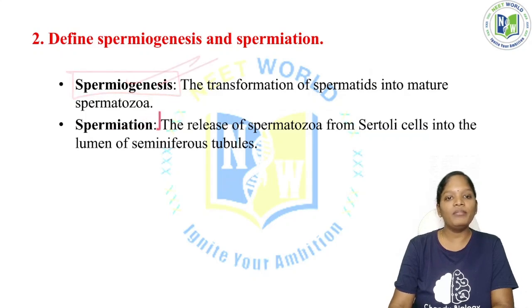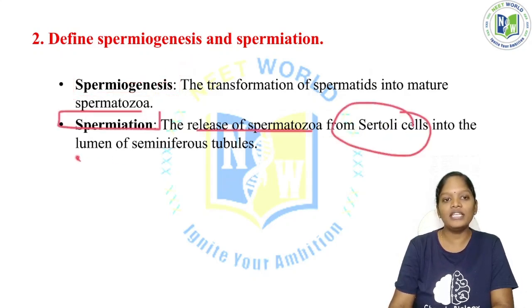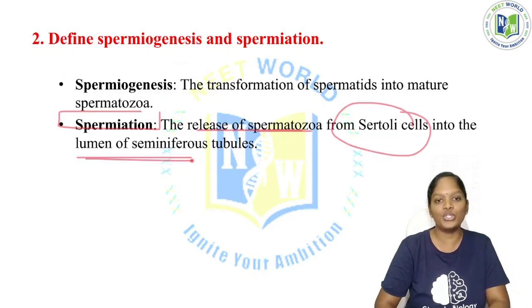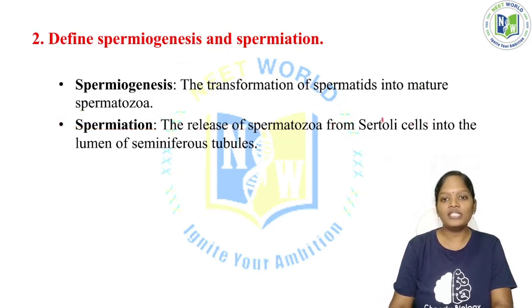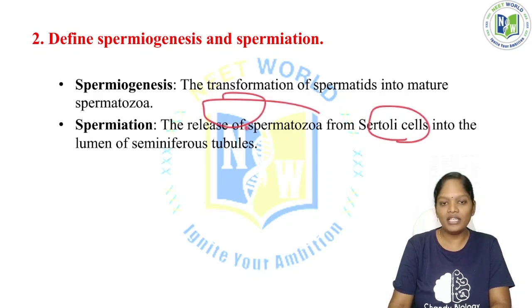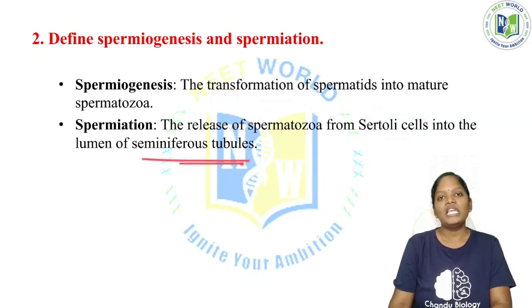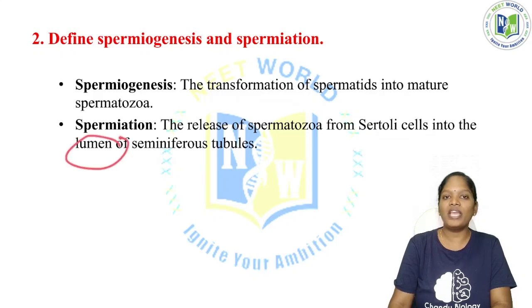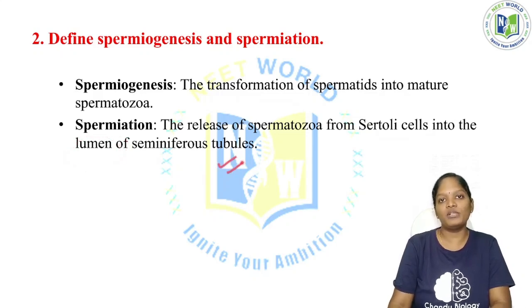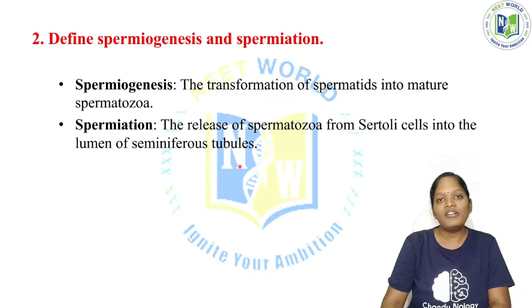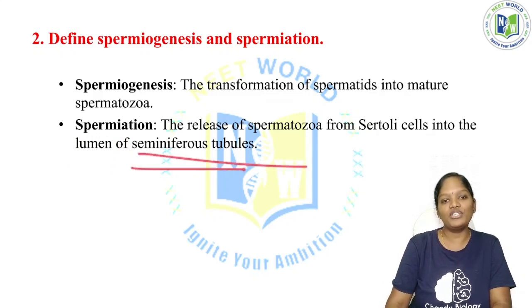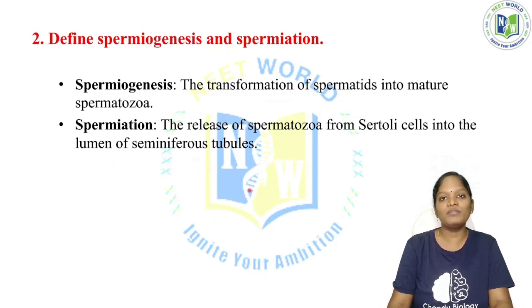Okay, now spermiation means the release of spermatozoa from the Sertoli cells into the lumen of the seminiferous tubules. See, the spermatozoa are inside the Sertoli cells. From the Sertoli cells, the spermatozoa are released into the lumen, the space in the seminiferous tubule. So this release of sperms from the Sertoli cells to the seminiferous tubules is called the spermiation